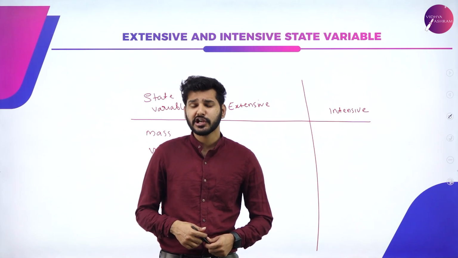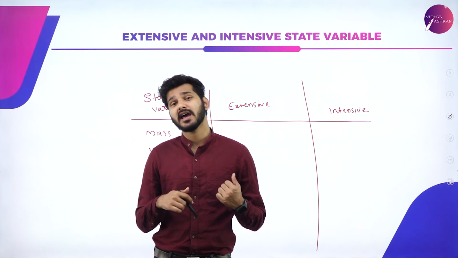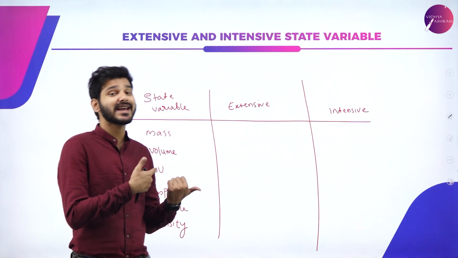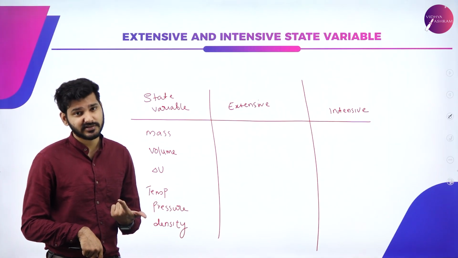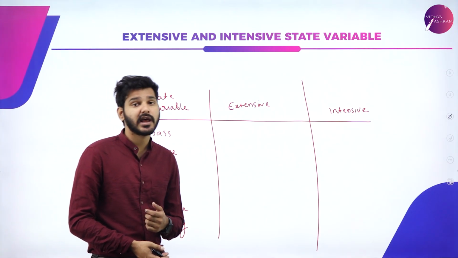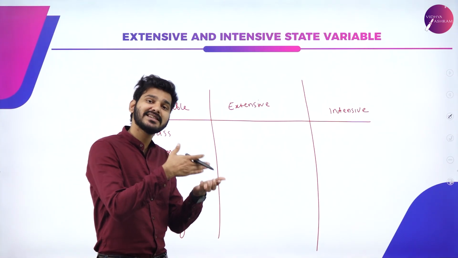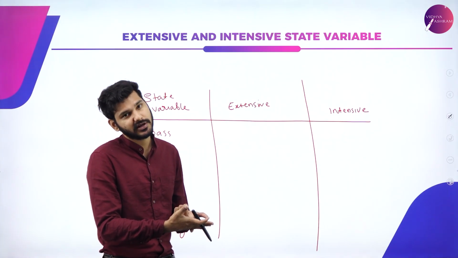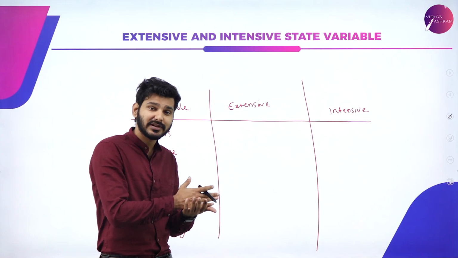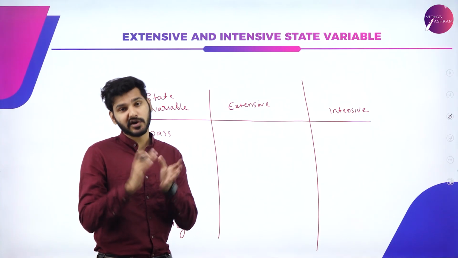And one last thing you need to know is what are extensive and intensive state variables. State variable again is used to describe a system that is in thermodynamic equilibrium. An extensive state variable is a state variable that depends on the size of the system.